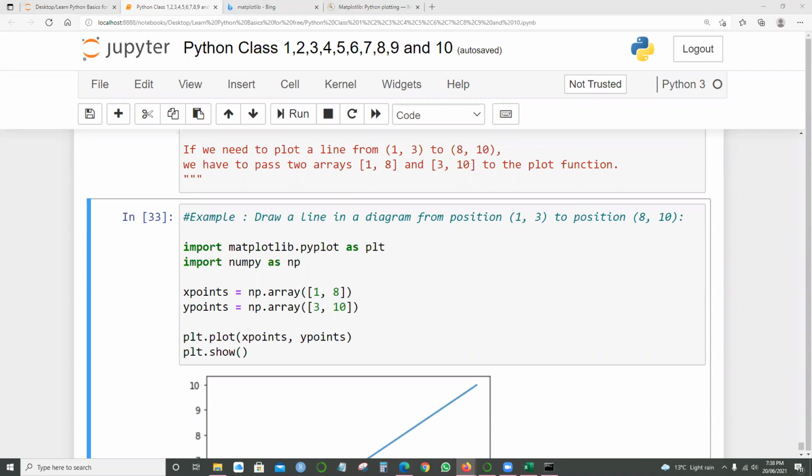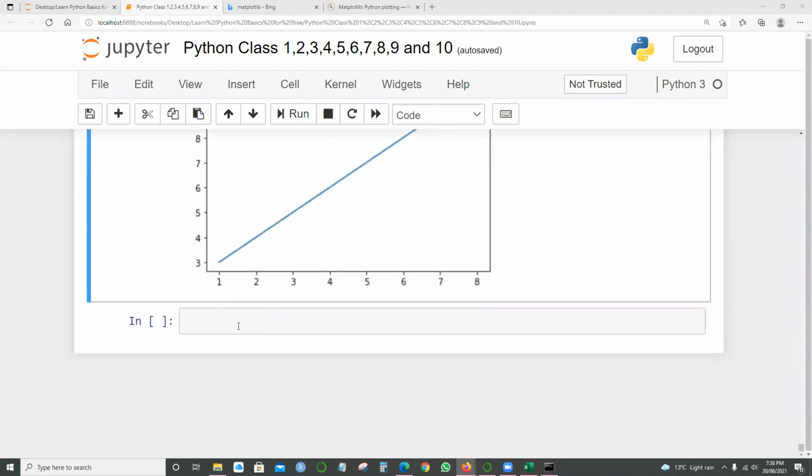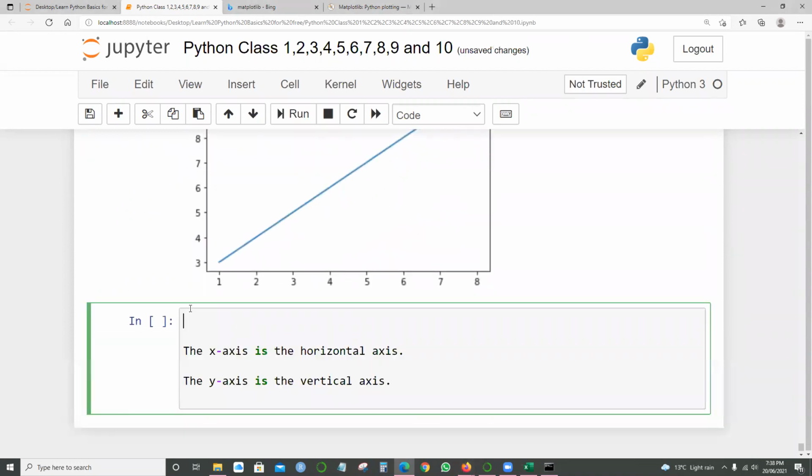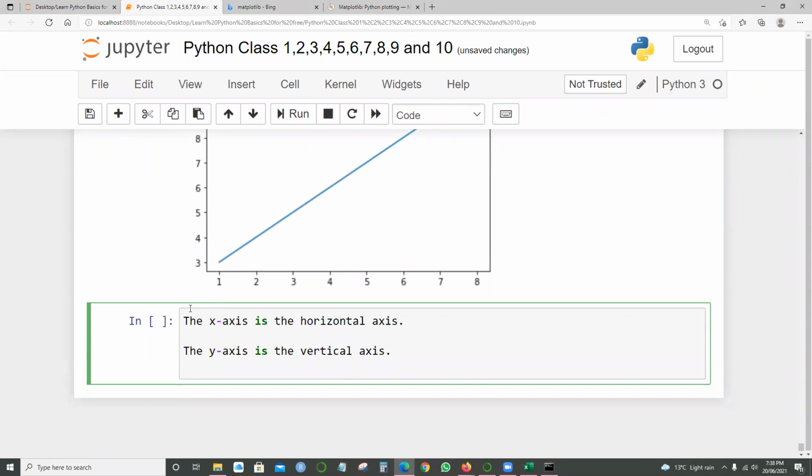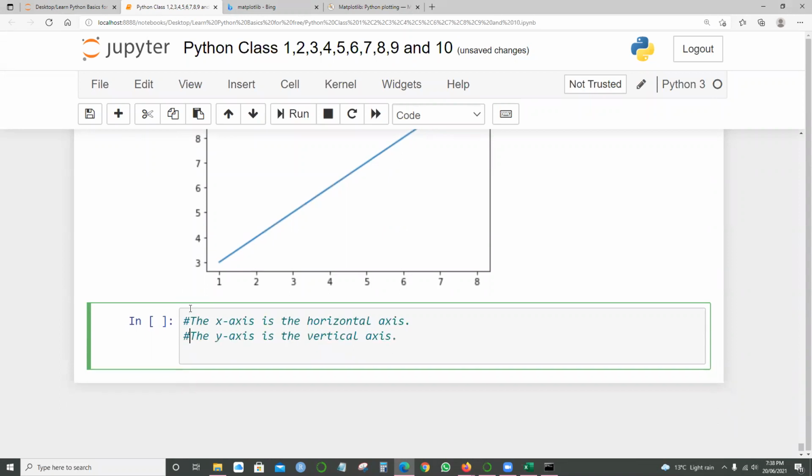So the x-axis is the horizontal axis and the y-axis is the vertical axis. So we're talking about the x-axis and the y-axis, right? The x-axis is the horizontal axis and the y-axis is the vertical axis.